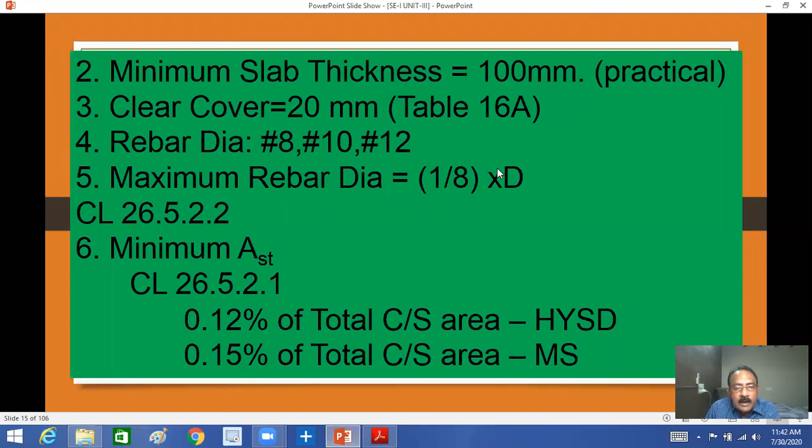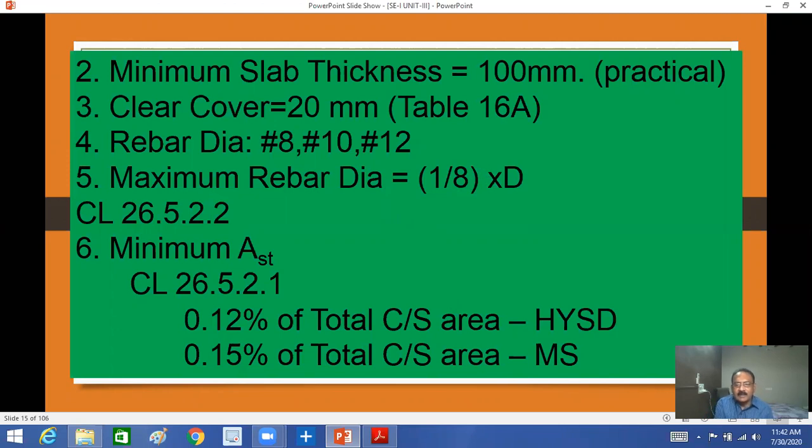Okay. And also here, if you observe some more important points, what is the minimum area of tension reinforcement we have to provide in the slab? There are two types: high yield steel deformed bars and mild steel.